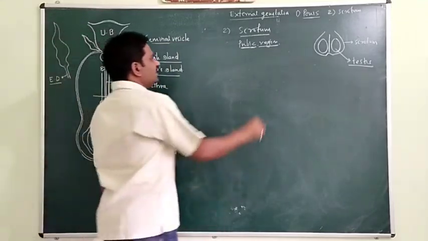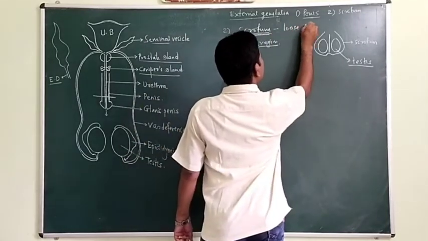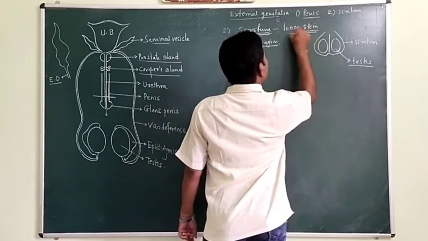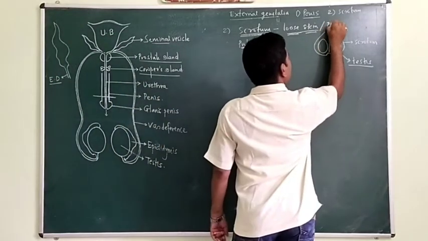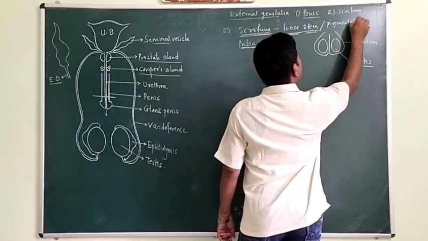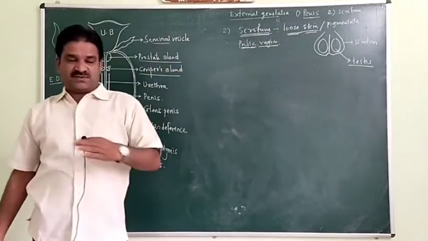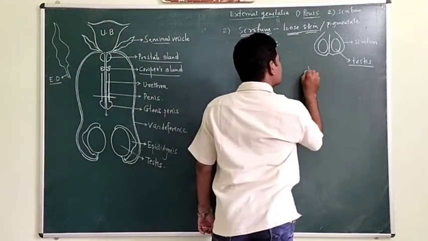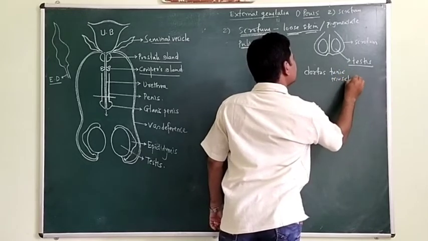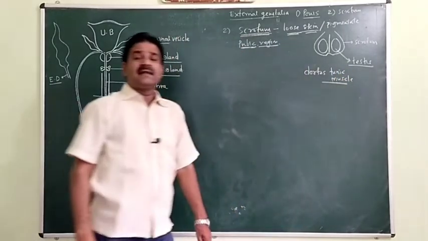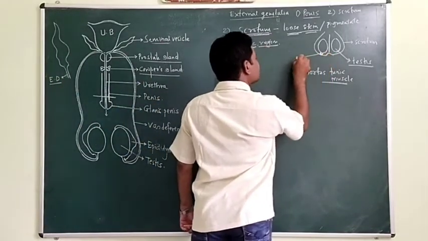Okay, now the scrotum is made up of loose skin, and that skin is pigmented, and the scrotum is made up of certain muscles, that is the dartos tunic muscles, and these testes are held inside the scrotum with the help of a muscle band. That muscle band is called gubernaculum.